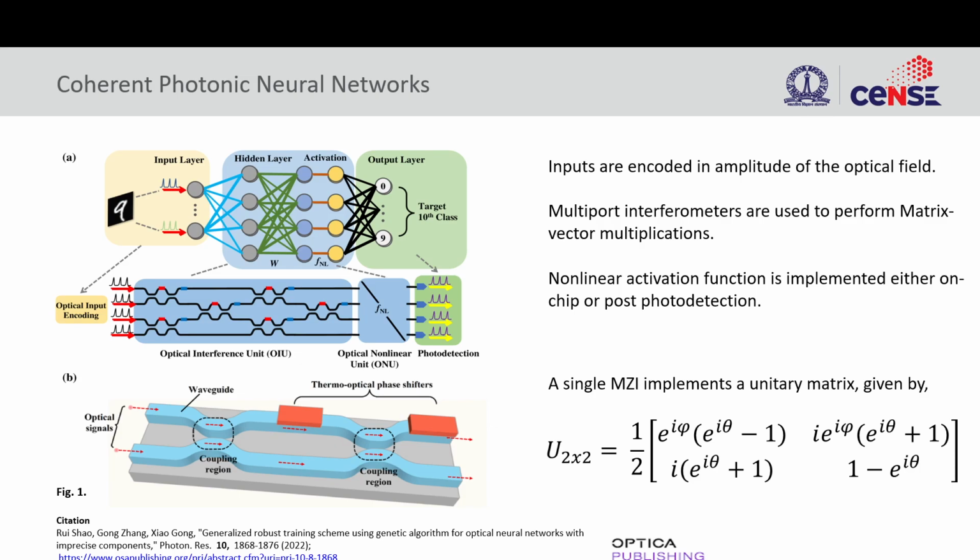So we know now that this TBU, tunable basic unit, has a matrix form like this, where φ is this phase shift and θ is this phase shift.